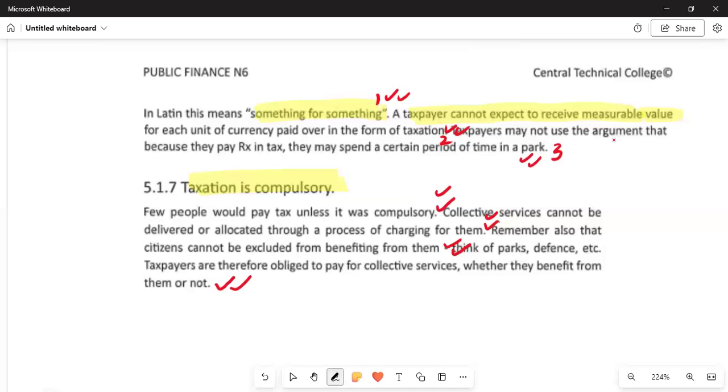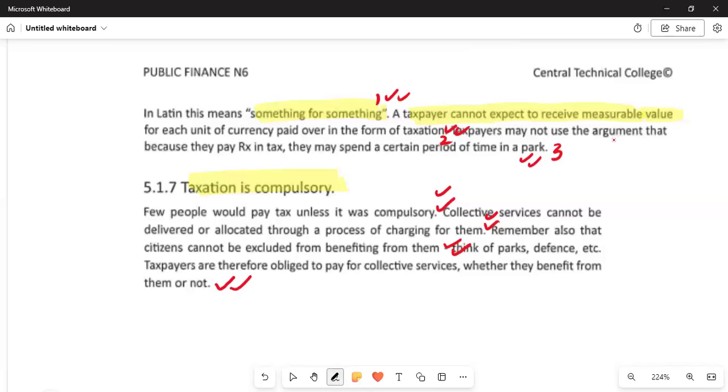Let us make an example. If you are driving maybe an old model Kia Picanto, and you are at the robots, what can happen? It does not mean that if you are driving a particular aristocratic car, you have a measurable value that takes place equally, regardless of whether you are paying more or not.